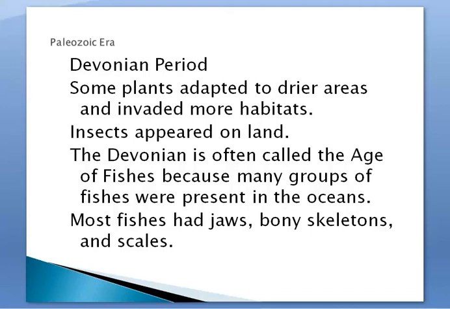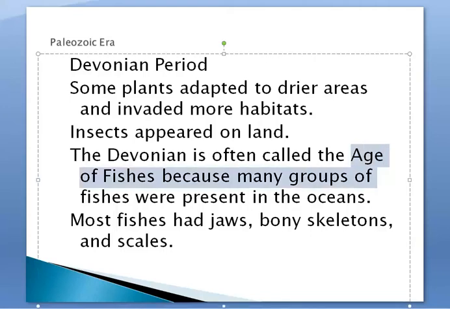And then the Devonian period is also called the Age of the Fishes. So this is an important thing to know, that the Age of the Fish is known as the Devonian period because many groups of fishes were present in the oceans at this time. And most of these fish had jaws, bony skeletons, and scales. So those were the characteristics of the Devonian period, mainly being we had a ton of fish that were alive during this time.